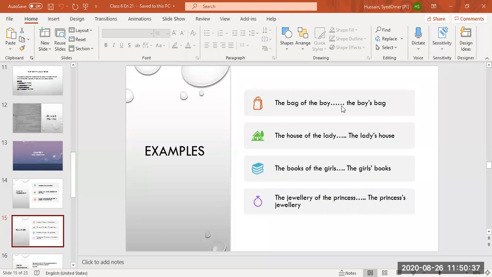Okay, students, I'll continue now. I'll repeat again that if a noun is ending in s, we will put only apostrophe. If a noun does not end in s, then we will put apostrophe s. With a singular noun, we put apostrophe s.